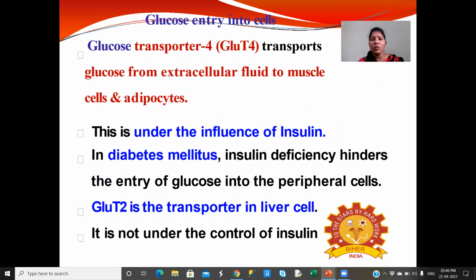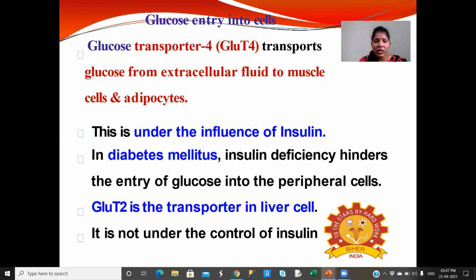Then, how does glucose enter into the cells? Here there is a glucose transporter called glucose transporter 4, that is GLUT4. It transports glucose from extracellular fluid to muscle cells and adipocytes. This occurs under the influence of insulin. In diabetes mellitus, due to deficiency of insulin, the entry of glucose into the peripheral cells is hindered.